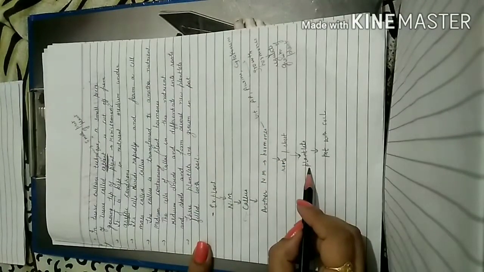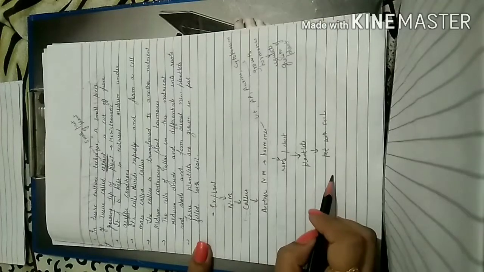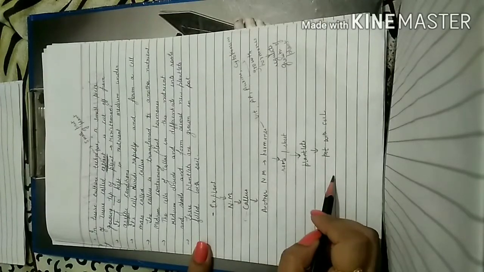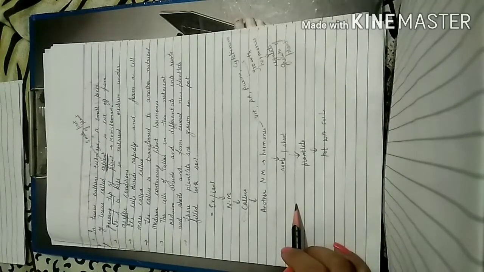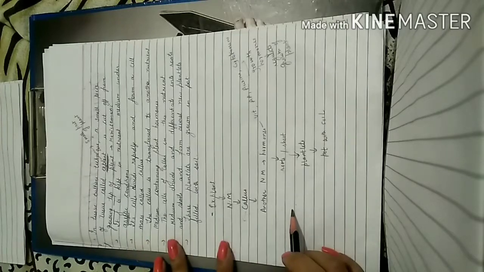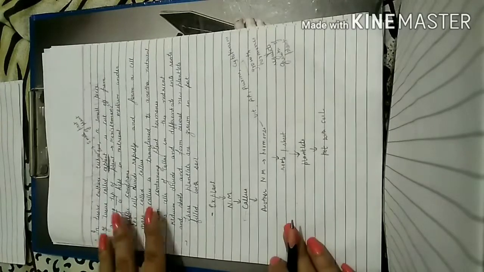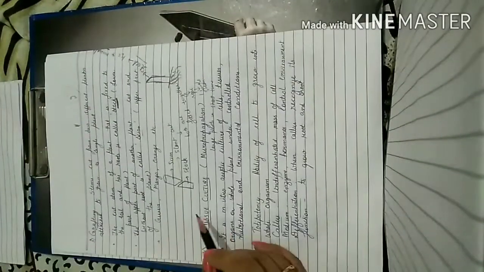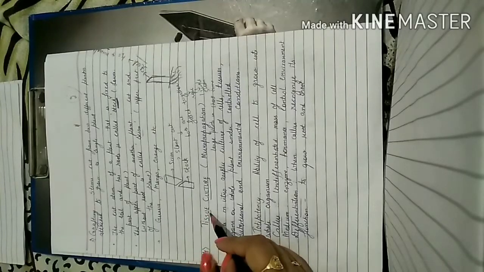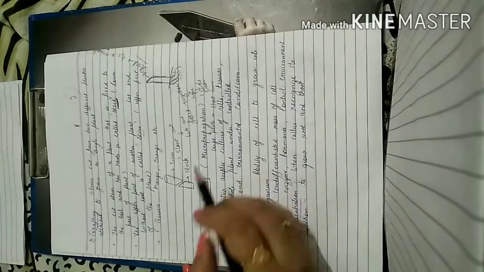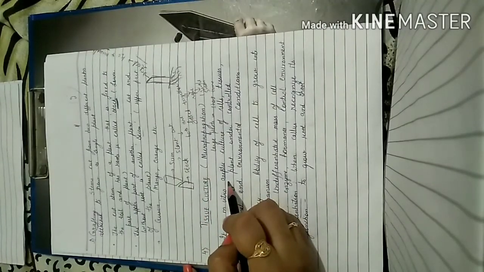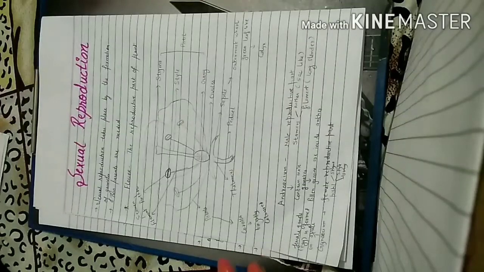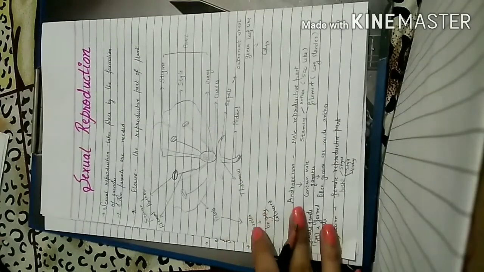and new plantlets will be formed, and these plantlets then will be transferred to the pot which is filled with soil, and that will develop into a plant. So this is the way how we can develop a new plant using only a small piece of tissue from a plant. So this is a tissue culture technique, and it is also referred to as micropropagation. So what we have studied in tissue culture, here we may develop a new plant under aseptic conditions, right, using only a small piece of tissue. So tissue culture is also known as micropropagation.